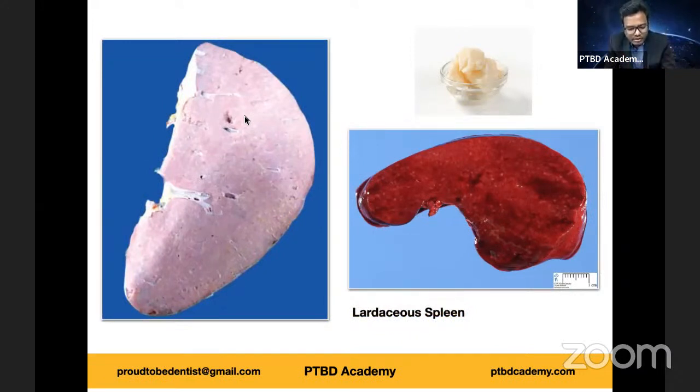There is generally moderate to marked splenomegaly, which is absent in case of sago spleen, but in lardaceous spleen, you can see enlarged spleen. It weighs up to 1 kg. The cut surface of spleen shows map-like areas of amyloid, lardaceous or lard-like. Lard means the fat of pigs, derived from pigs, okay? So I hope it's clear.